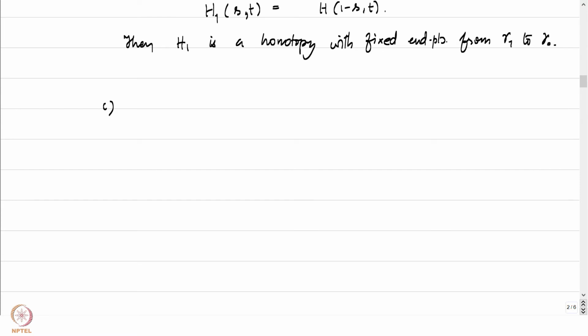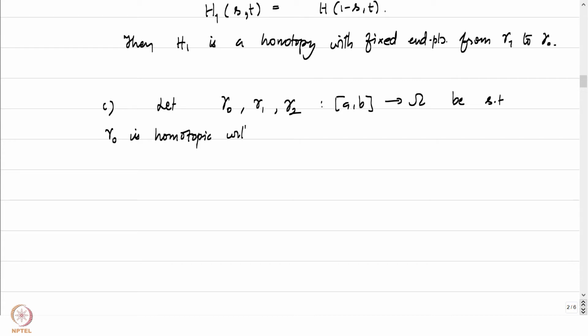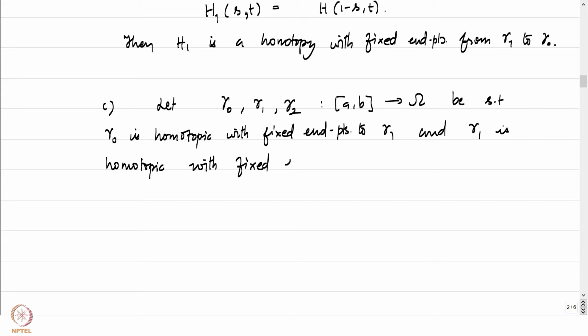And finally, let's establish that it is indeed transitive as well. Let gamma 0, gamma 1 and gamma 2 from [a, b] to omega be such that gamma 0 is homotopic with fixed endpoints to gamma 1, and gamma 1 is homotopic with fixed endpoints to gamma 2. Gamma 0 is homotopic to gamma 1 and gamma 1 is homotopic to gamma 2.